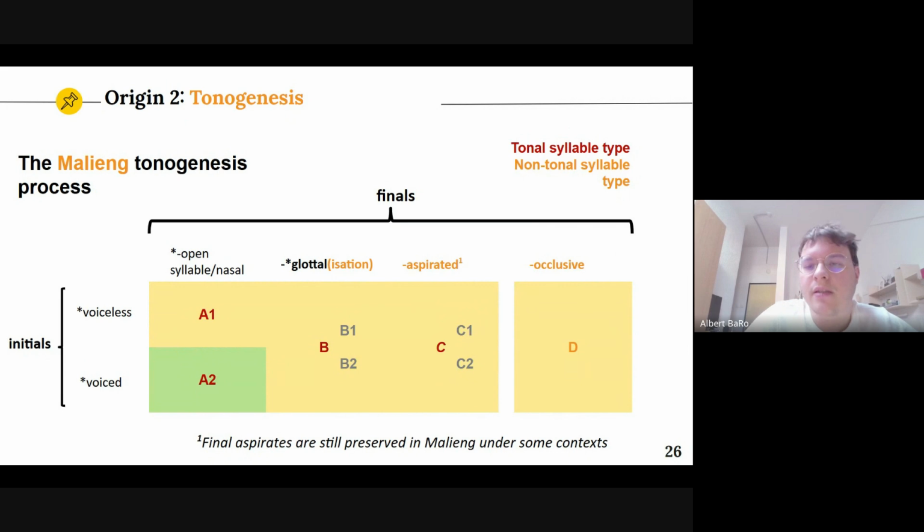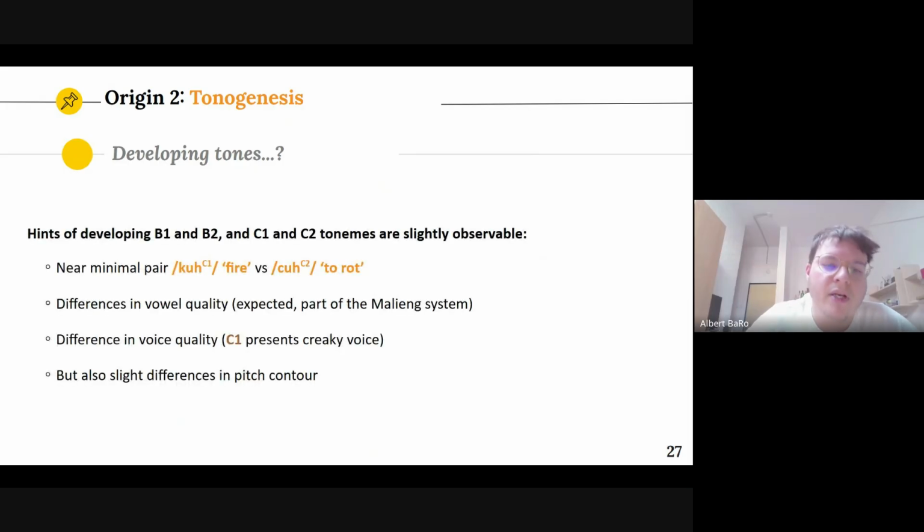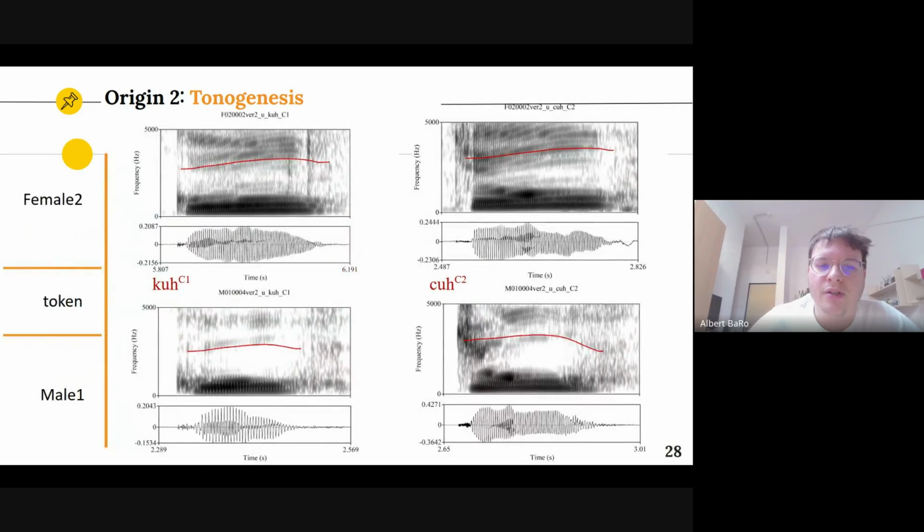And for C, we have said that the final glottal fricative is still preserved in some contexts. So that's why we have put it in italics. So for these developing tones, we are going to show you a near minimal pair, with ku, fire, and tu, to rot. And we will see that there are clear differences in vowel quality, also in voice quality, as C1 is a bit quicker, and also in pitch contour and duration.